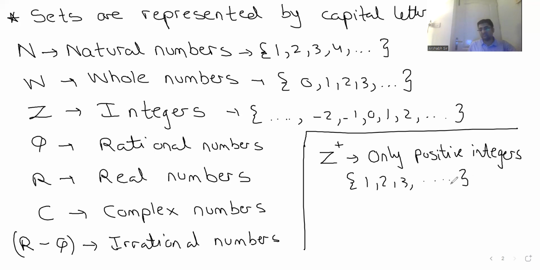So many times when we are solving inequalities or questions, they might give you that x belongs to Z plus. For example, in class 10 you have solved quadratic equations. You might get a quadratic equation with a positive root and a negative root. Now you have to read the question very carefully. Sometimes, to trick you, especially in competitive exams, they put x belongs to Z plus. So you'll take only the positive root. And if they want to further trick you, they'll ask how many solutions there are. Randomly you'll say a quadratic has 2, but if it is Z plus, depending on whether you get a positive and a negative, it would be 1. So be very careful. Similarly, if I say Z minus, what does this mean? Only negative integers.